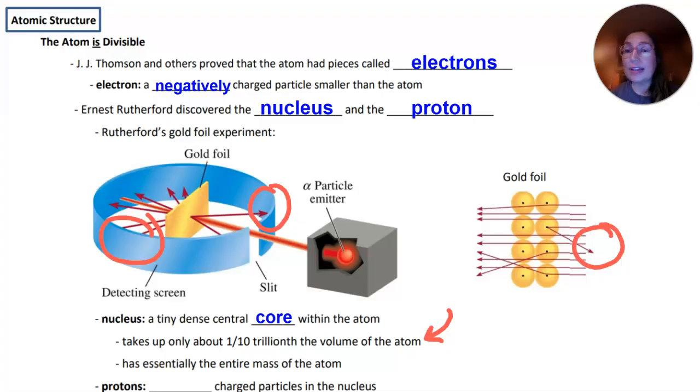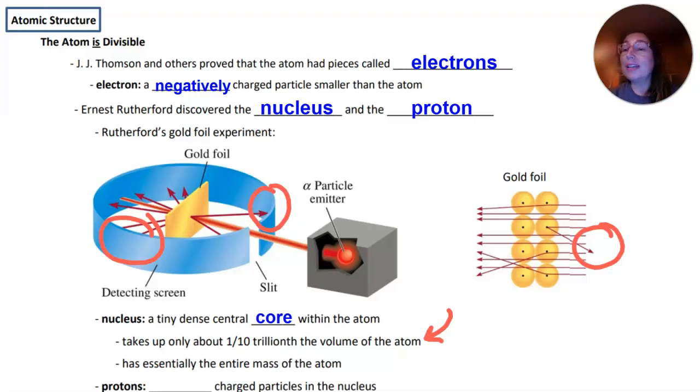The nucleus is like a pea in the center, like the vegetable, like the little green pea. It would be like a pea in the center of a large sports stadium. So let's say Allianz Field, if you're a soccer fan, or maybe US Bank Stadium if you're a football fan. But imagine a tiny pea in the center of a huge field. But that tiny pea or that nucleus would essentially have the entire mass of the atom. So you wouldn't be able to just carry this item into the field, right?